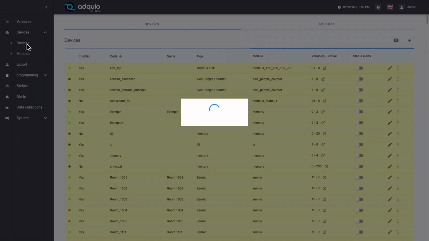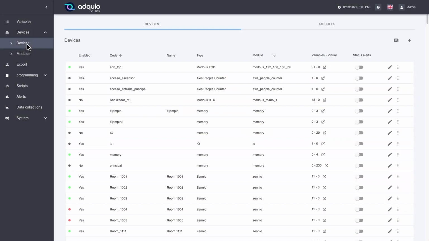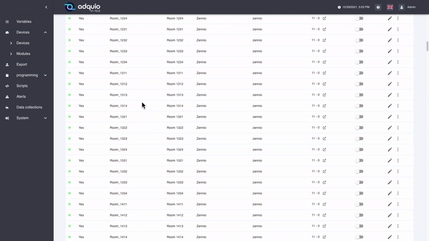See that in this case it takes a while to load the list because it is loading several thousand devices. It is a hotel in which we have 400 rooms with more than 10 variables each room. As you have seen previously, therefore we have around 4,000 or so variables. We have sensors, we have room thermostats. In this case we have a lot of room thermostats in each of these devices.